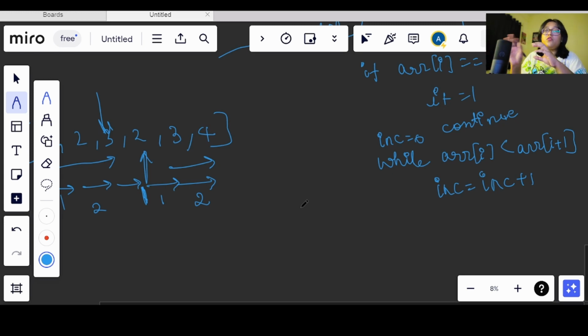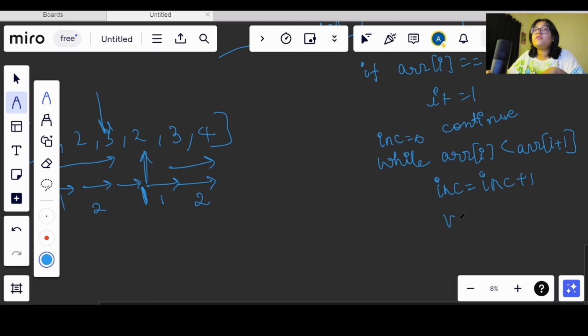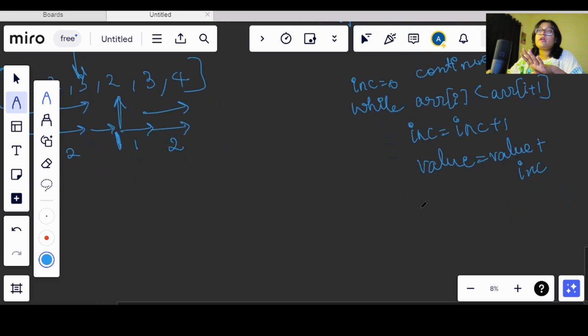We will move out of the loop, and we will reinitialize the increment value, so that if in the upcoming array elements we are again having an incrementing array, we will not get a wrong answer. Okay, so we will be initializing increment every time we break out of the loop. And here we know that we need to increment the value of candy by the incremented value, so we will have this value plus inc, and we need to increment the value of I. So we have this, we know.